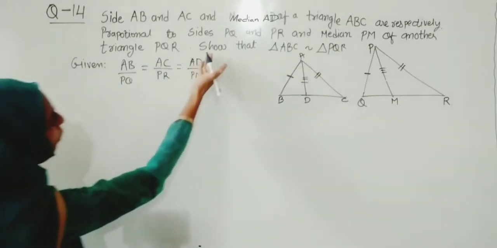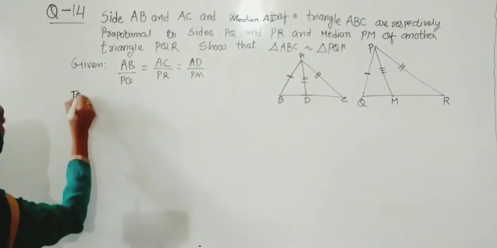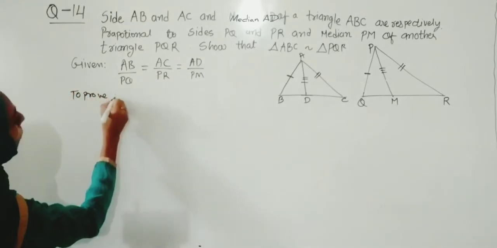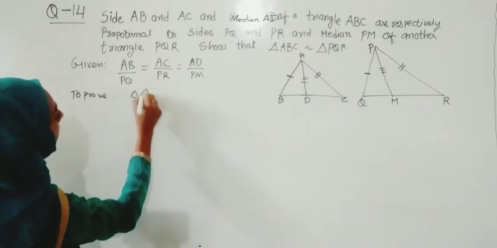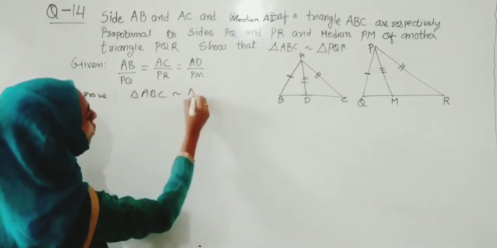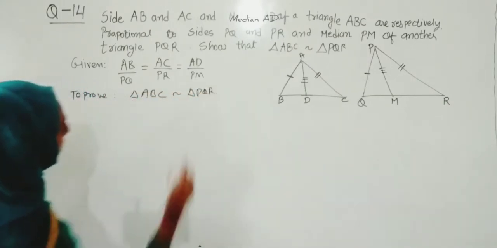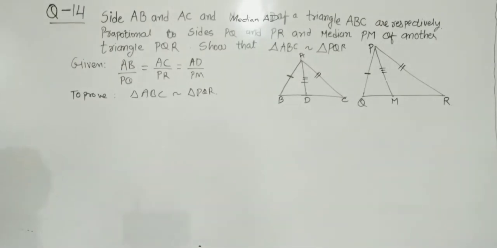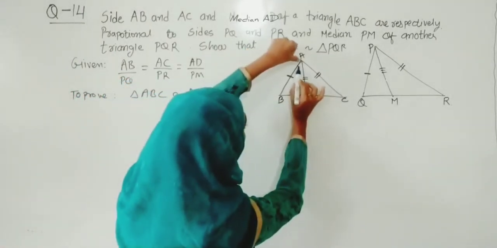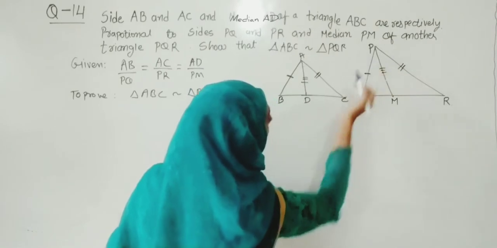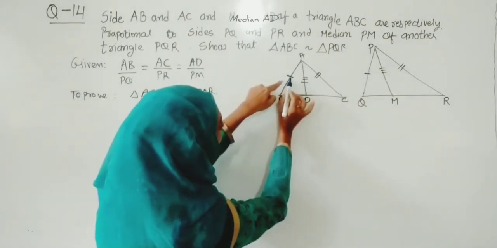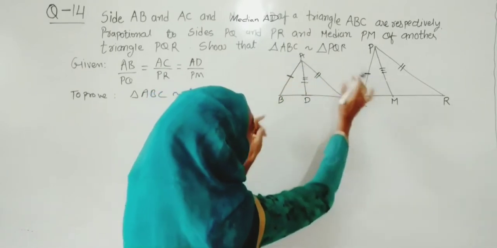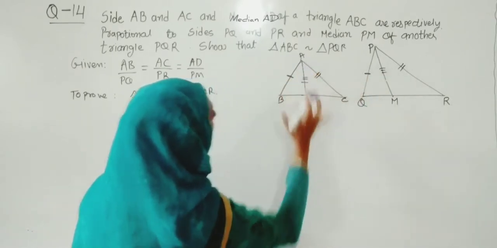Then what we have to show? So to show means to prove. What we have to prove? Our to prove is that triangle ABC is similar to triangle PQR. So first thing I would like to tell you is that if we prove this angle and this angle are the same, then we can write, by using the criteria side, angle, side, these two triangles are similar.